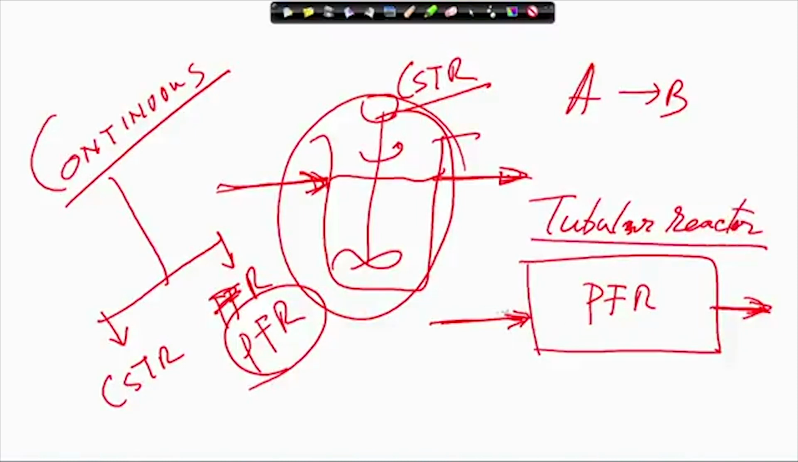So, at one end you are feeding and at the other end you are taking out. When liquid flows like this, there should not be any kind of back mixing or axial mixing. Radial mixing might be okay, but back mixing does not take place. Here we have back mixing, but here we do not have any back mixing.